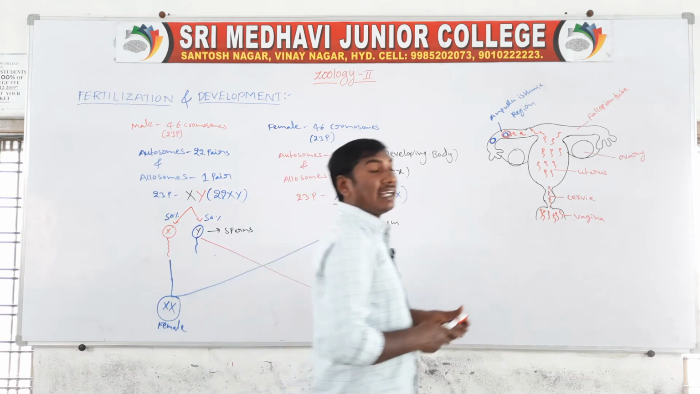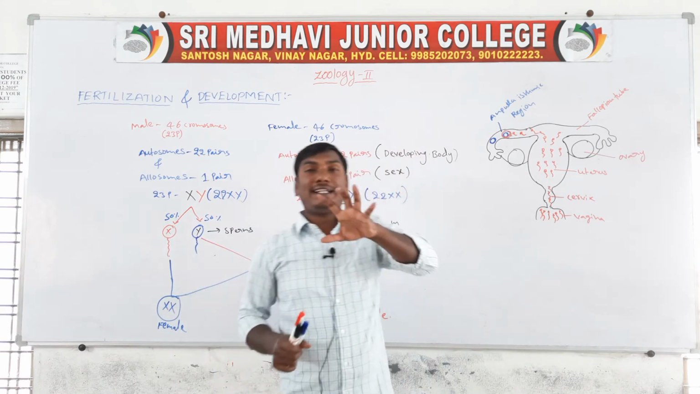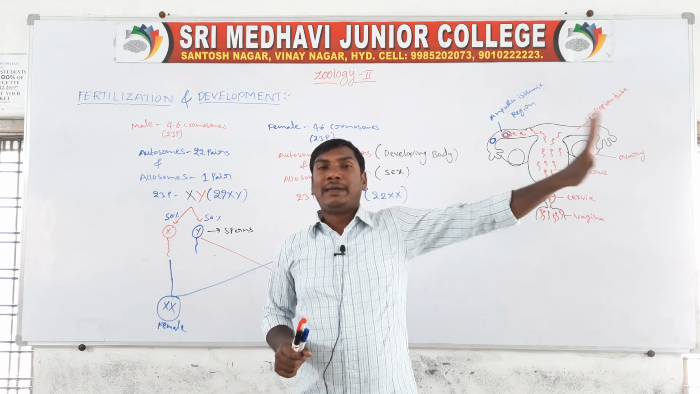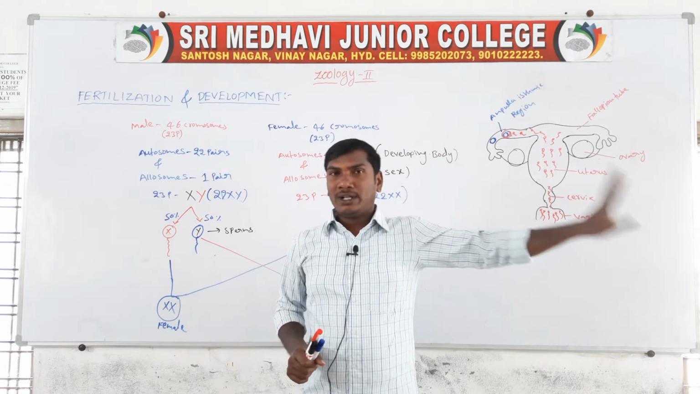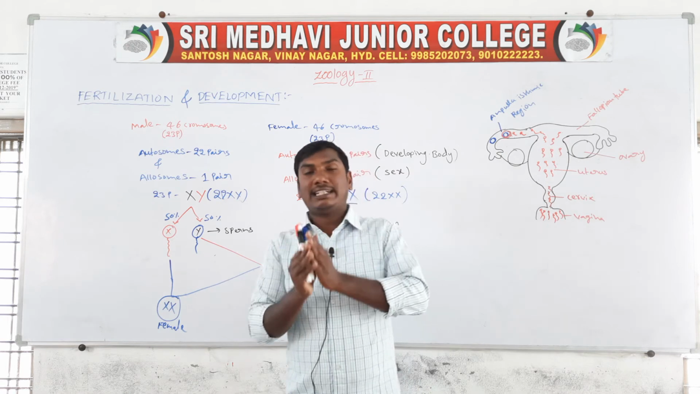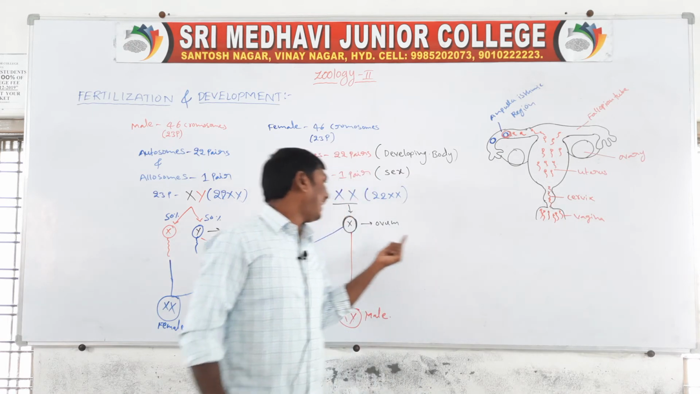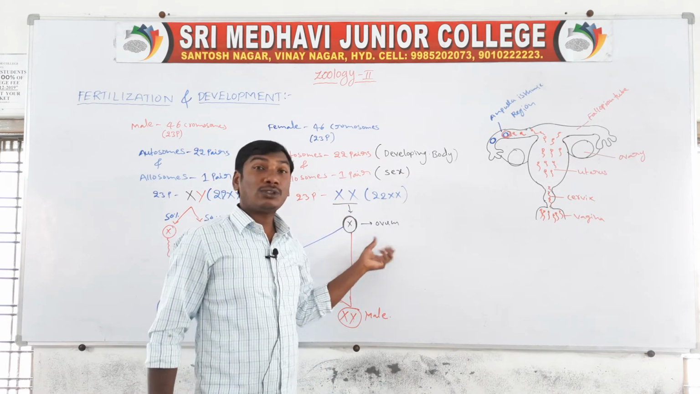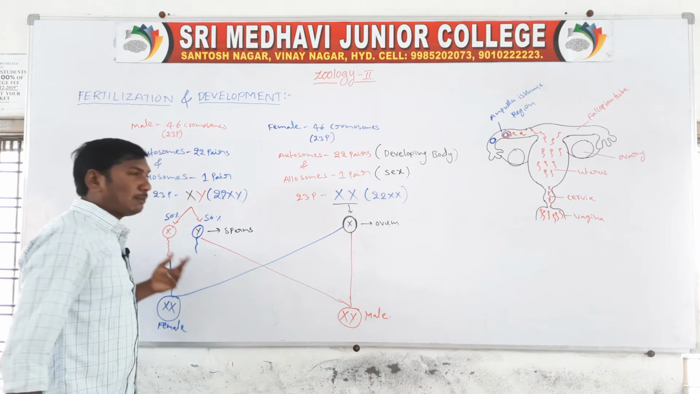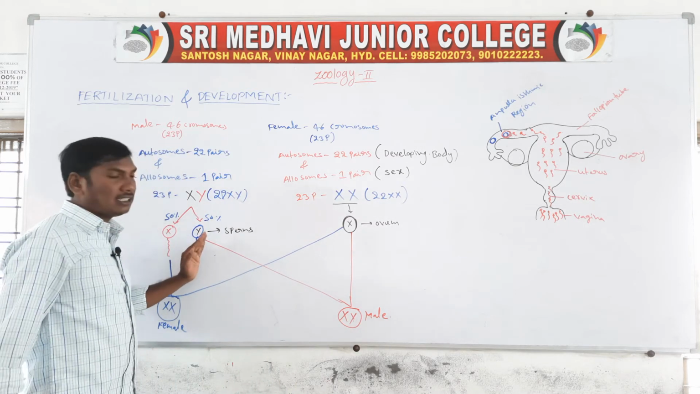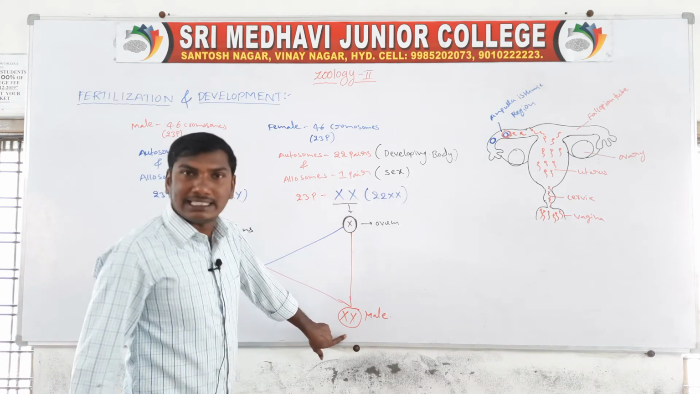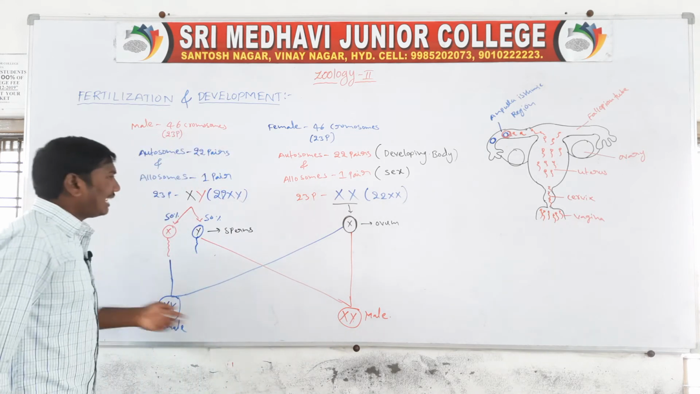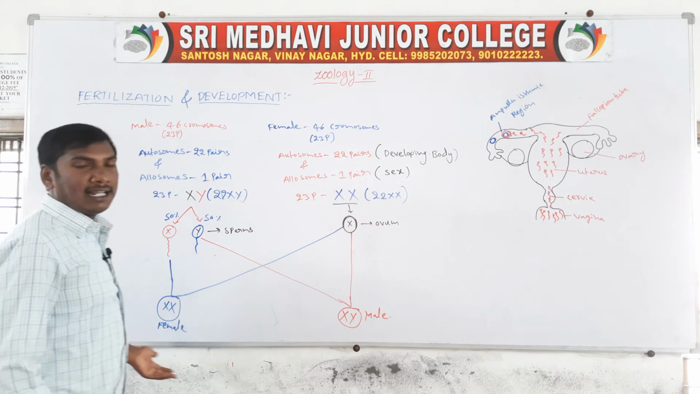So the male and female sex is decided completely by the male. The females contain 100% X type of eggs, X type of ovums. The males contain two types of sperms, 50% X type and 50% Y type. The fusion of Y and X forms a male child. The fusion of X and X forms a female child.